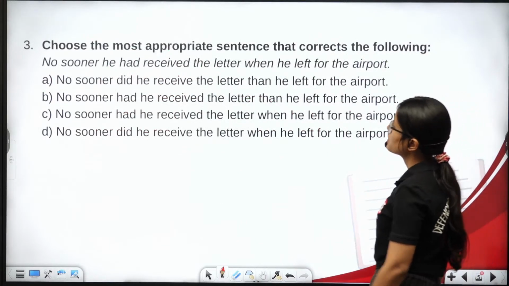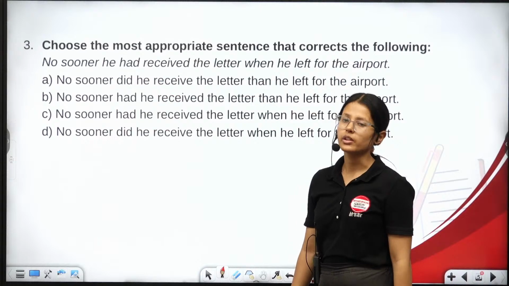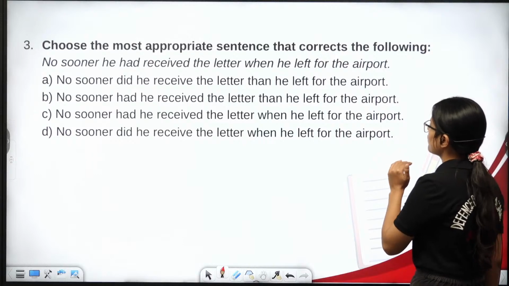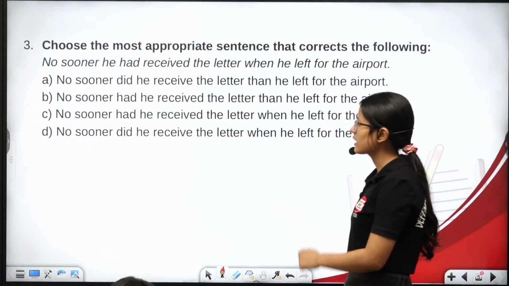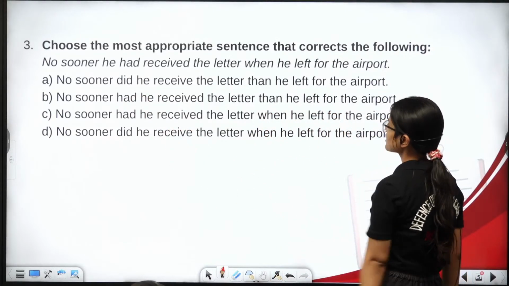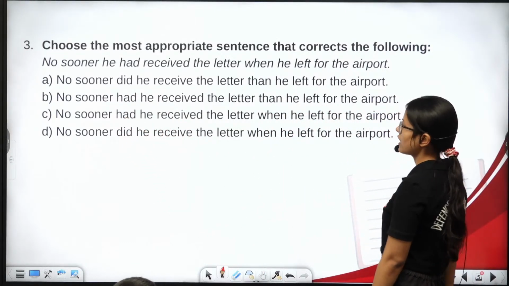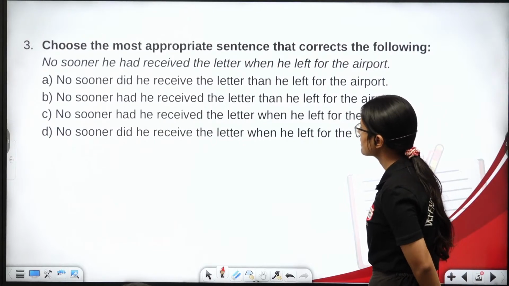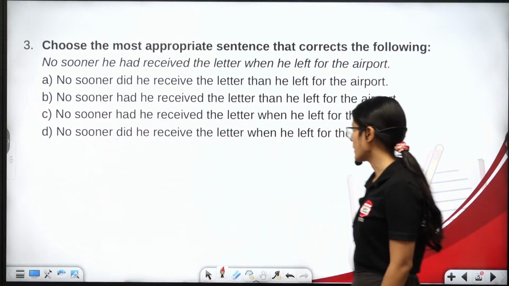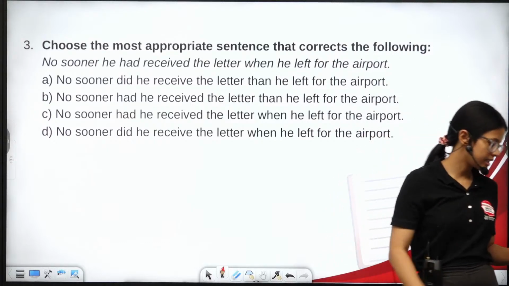Now choose the most appropriate sentence that corrects the following. No sooner he had received the letter when he left for the airport. So what is the correct one? Is it: no sooner did he receive the letter then he left for the airport, or no sooner had he received the letter then he left for the airport, no sooner had he received the letter when he left for the airport, or no sooner did he receive the letter when he left for the airport? What is the correct answer? Option A, option B, option C and D.